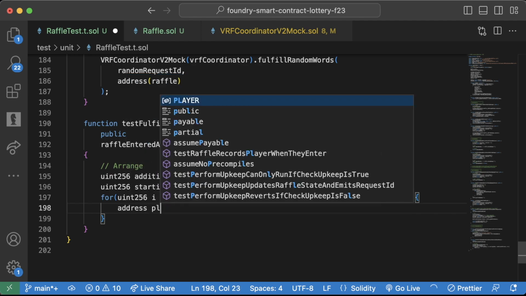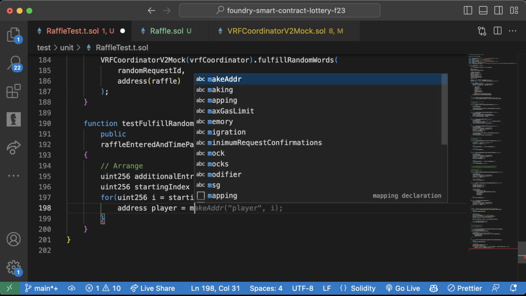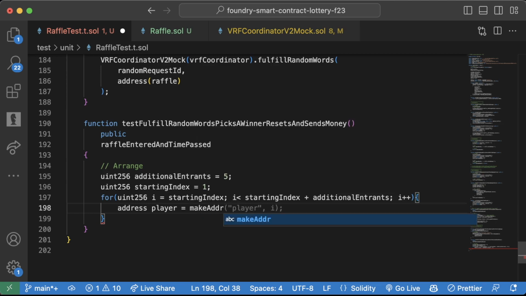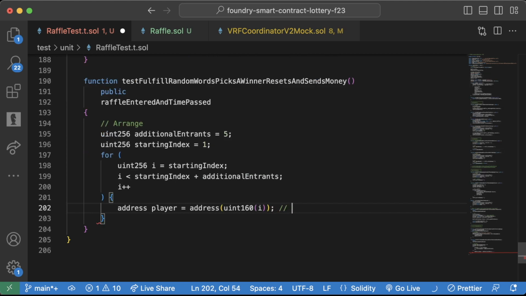So we'll say address player equals, and we'll create a player. So we can do make addr player here, or we can do some interesting cast stuff. We can take this uint256 i, wrap it as a uint160, and then wrap that as an address. So this would be equivalent to being like address of 1, address of 2, address of 3. And this will generate us an address based off of this number. So each one of these players are going to have a different address.